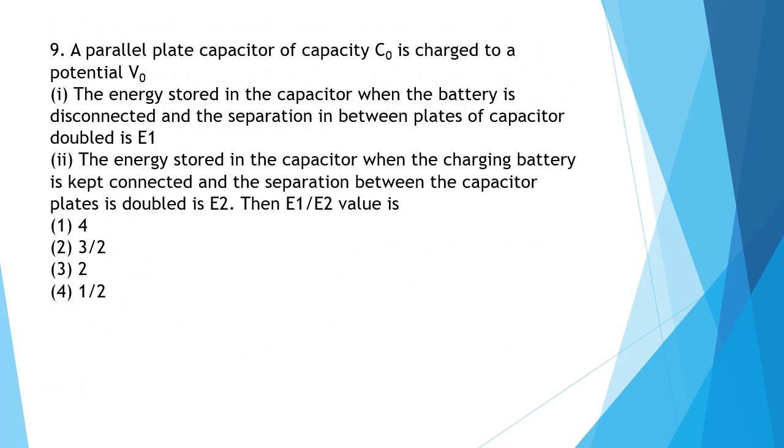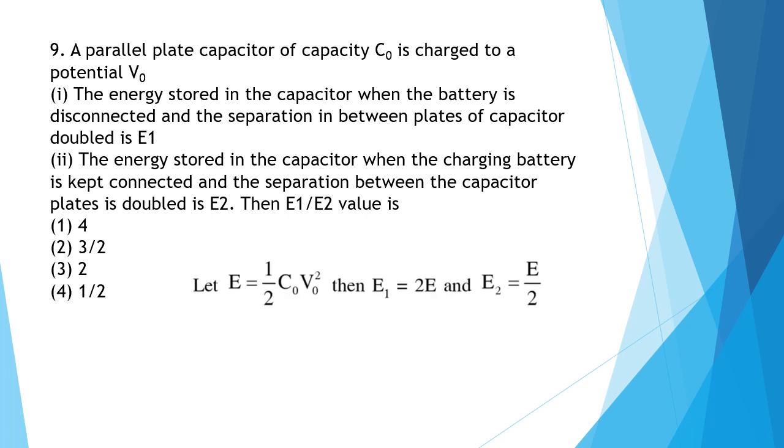Question 9. A parallel plate capacitor of capacity C0 is charged to a potential V0. 1. The energy stored in the capacitor when the battery is disconnected and the separation between the plates of the capacitor is doubled is E1. 2. The energy stored in the capacitor when the charging battery is kept connected and the separation between the capacitor plates is doubled is E2. Then the value of E1 by E2 is.